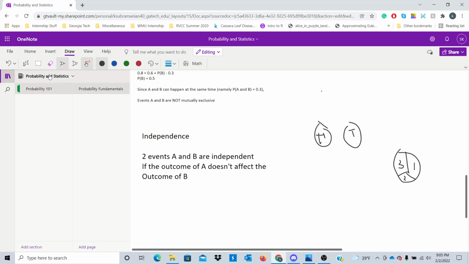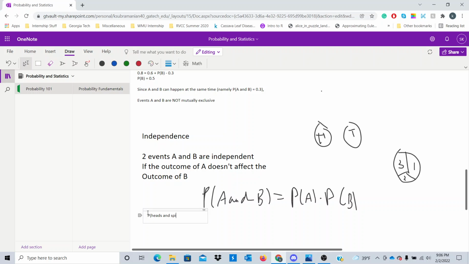So now we can compute probabilities in a much easier way. If we want to find the probability of A and B, and we know that A and B are independent events, we can simply say that the probability of A and B is the probability of A multiplied by the probability of B. As a quick example, what if we wanted to calculate the probability of getting a heads and spinning a 2? Since getting heads on a coin flip and spinning a spinner don't affect each other, we view them as independent. So this is equal to P of heads times the probability of spinning a 2.